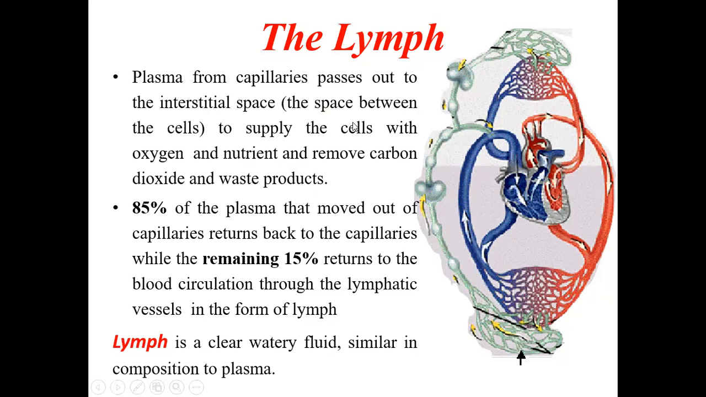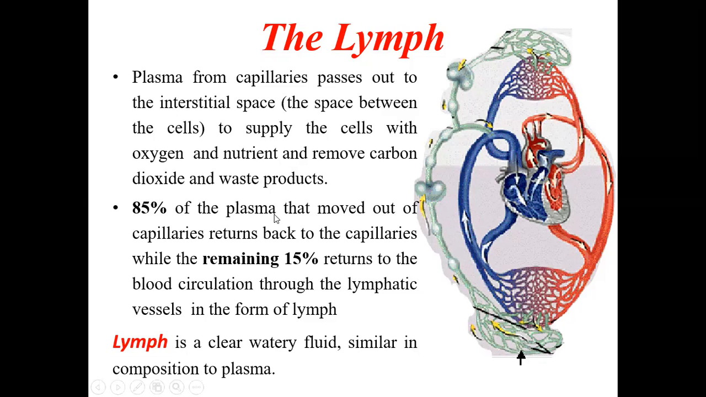So the plasma from the capillaries, these are capillaries, passes out into the interstitial space, the space between the cells, to supply the cells with oxygen. Here will be the cells, so it will be supplying the oxygen and nutrition and removing the carbon dioxide and waste products. So the blood will flow like this, and the plasma fluid especially will flow in between the cells and tissues to supply them with oxygen and nutrition.